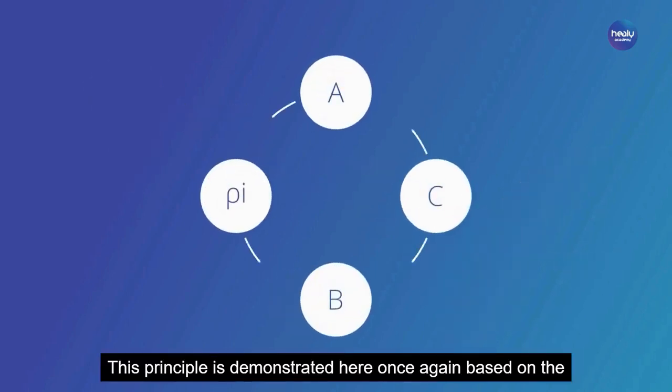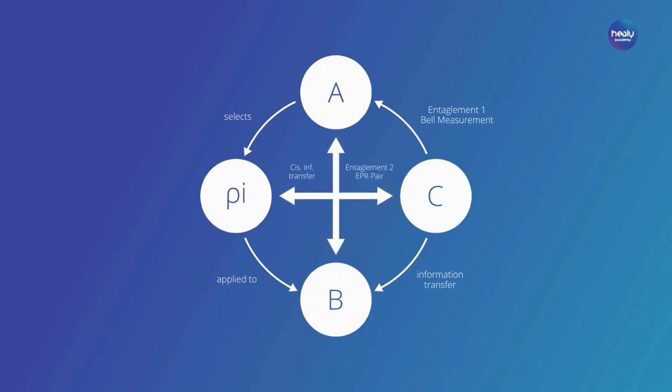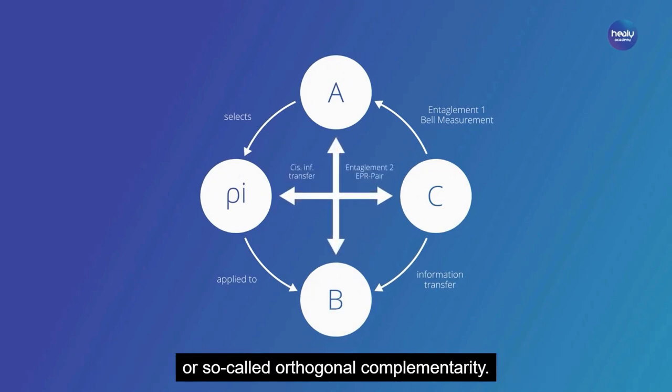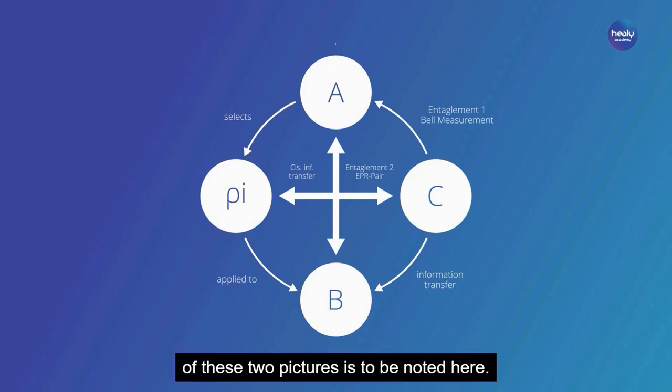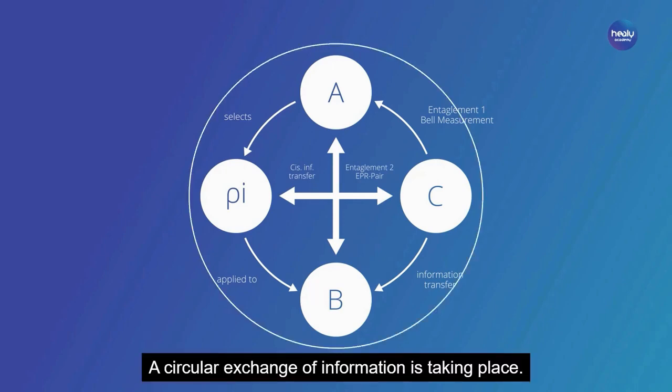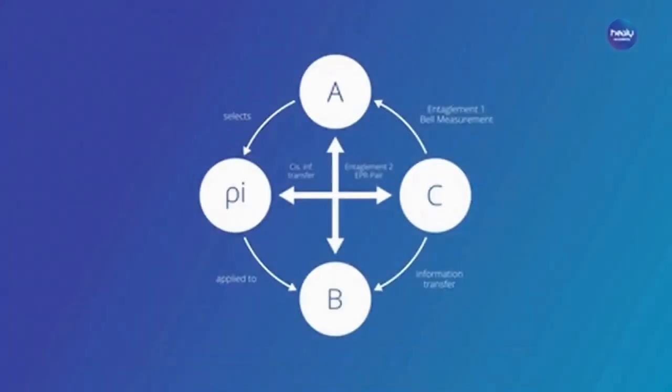This principle is demonstrated here once again based on the concept of orthogonal entanglement, or so-called orthogonal complementarity. The structural equality of these two pictures is to be noted here. A circular exchange of information is taking place.